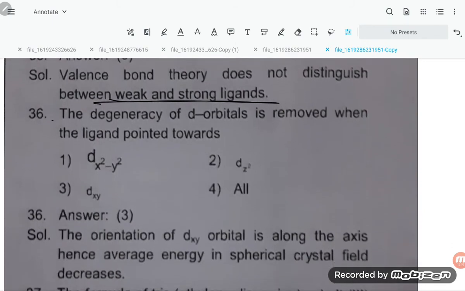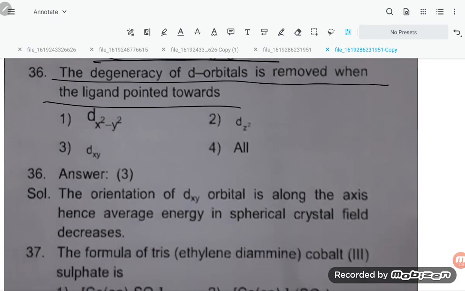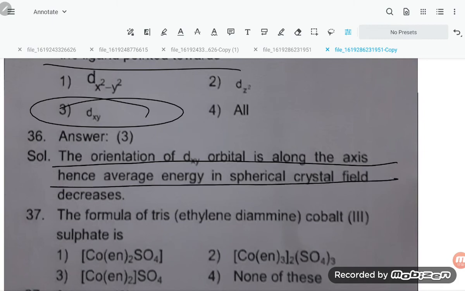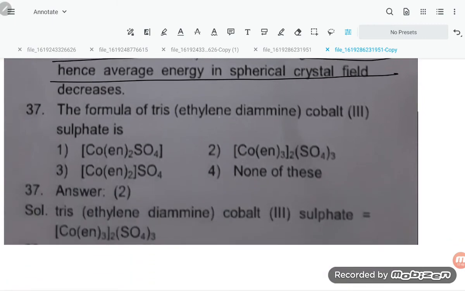The degeneracy of d orbitals is removed when the ligand is pointed towards the orbitals. The orientation of the dxy orbital is along the axis, hence the average energy in spherical crystal field decreases. The formula of tris(ethylenediamine)cobalt(III) sulfate is [Co(en)3]2(SO4)3. So option number 2 is correct.